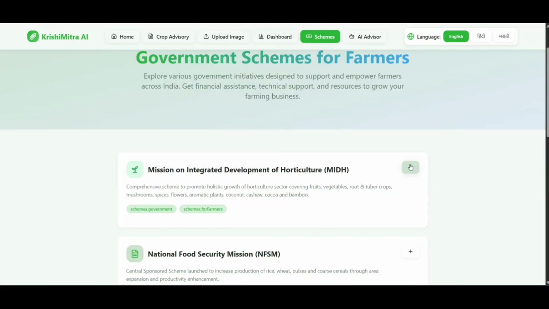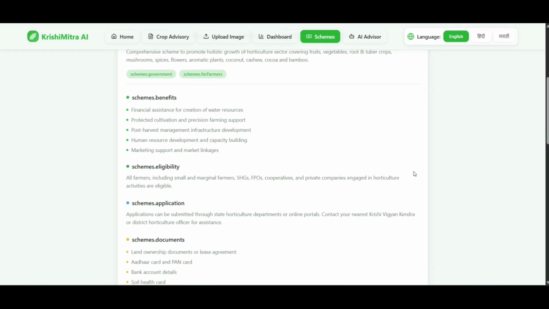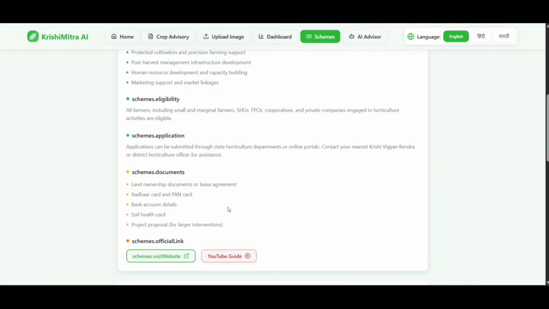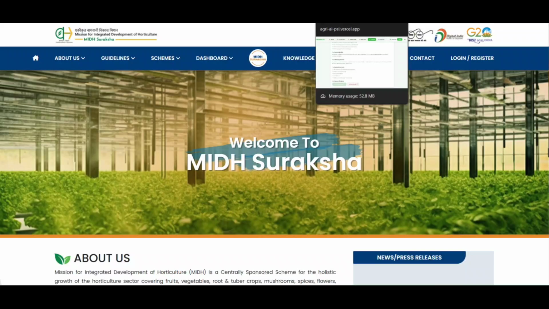Our government scheme hub is a centralized, easy to understand repository of government initiatives. Each scheme provides a link to its official website, making it simple for farmers to access crucial financial and technical support. We also have a conversational AI that answers farming queries in local languages.